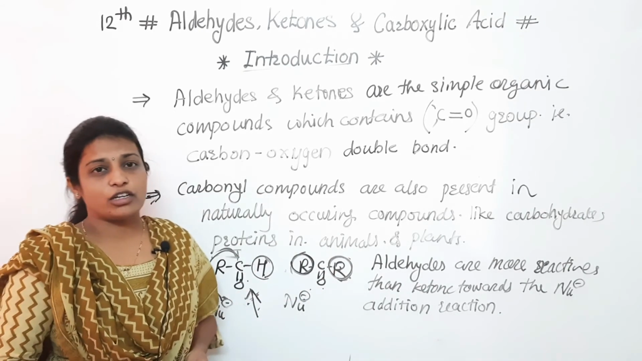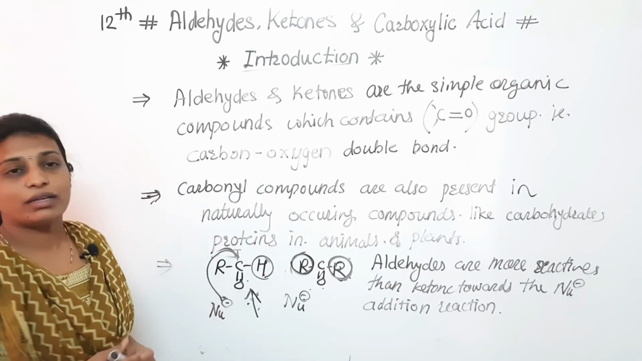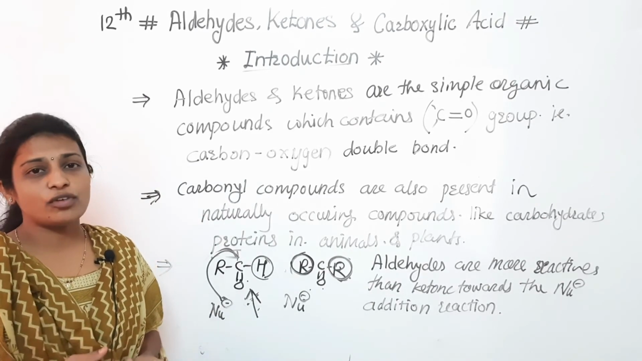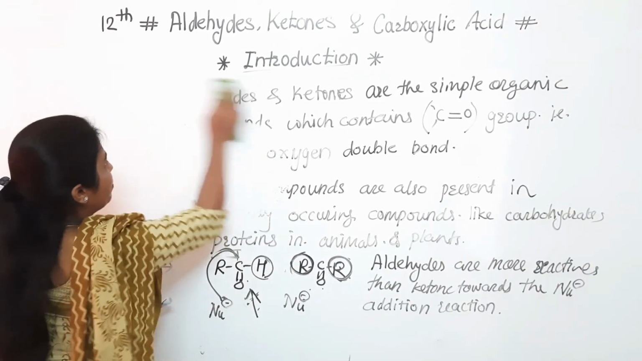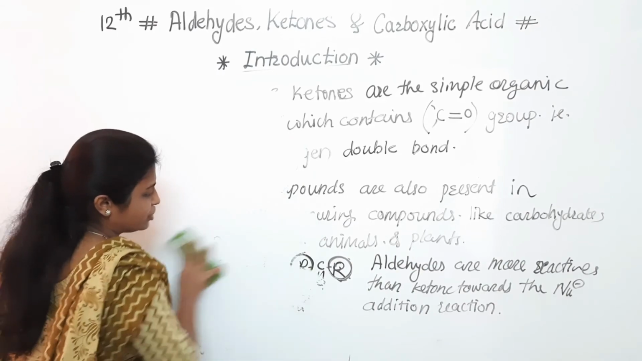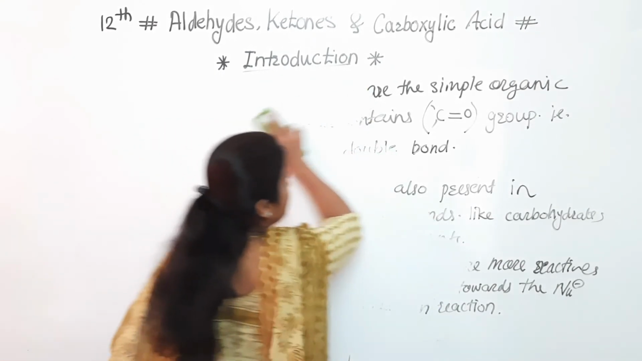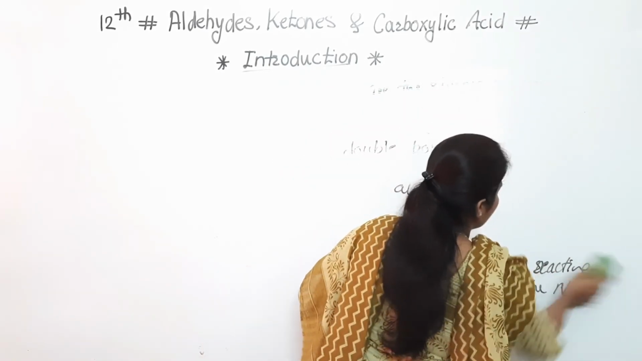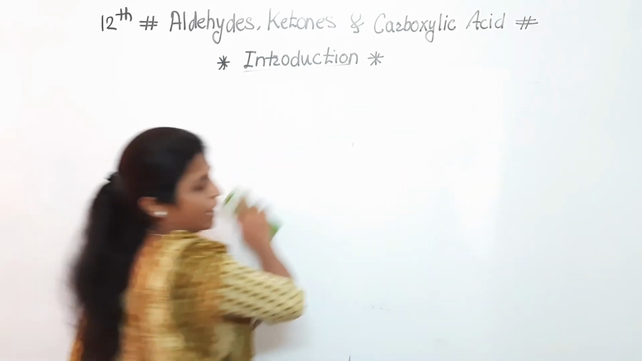So hope everyone understood what is meant by aldehydes, what is meant by ketones, and what is meant by carboxylic acid. In case of carboxylic acid, in case of naturally occurring, like we saw, carbohydrates, proteins, fats are there in which there is a presence of simple carbonyl compounds, that is the aldehydes and ketones.